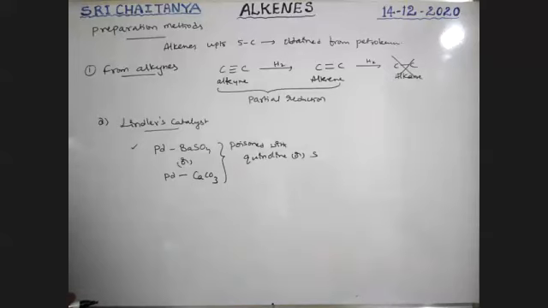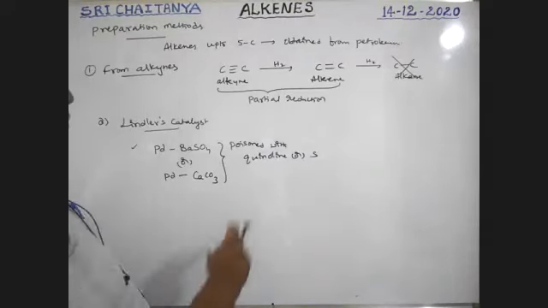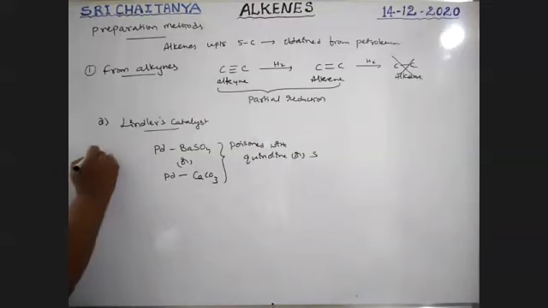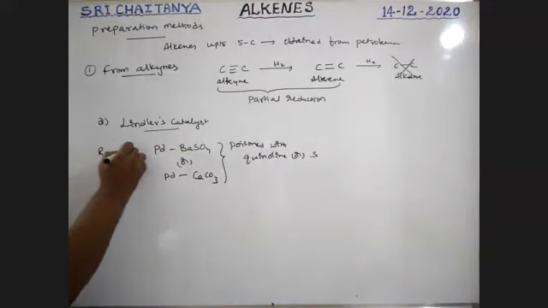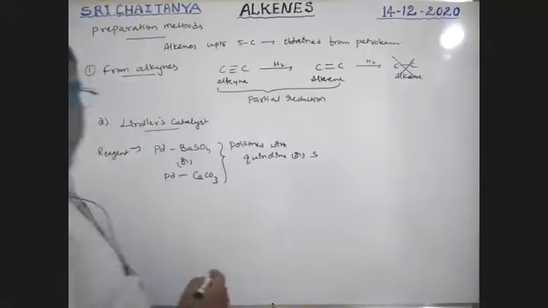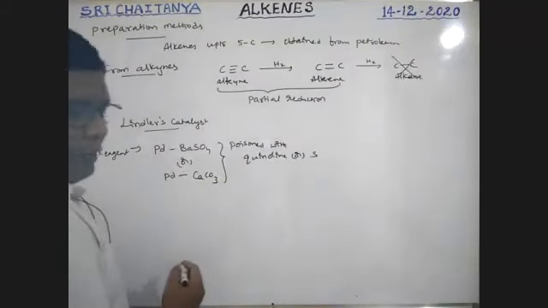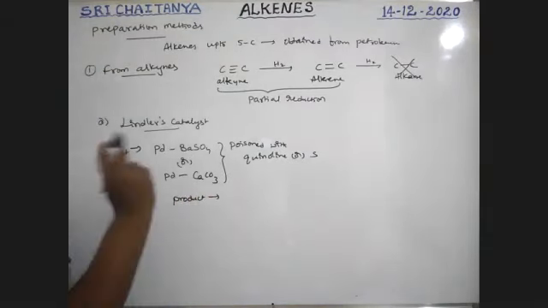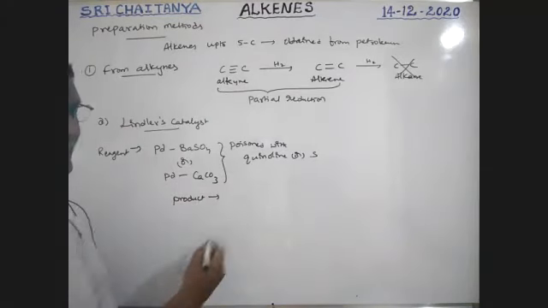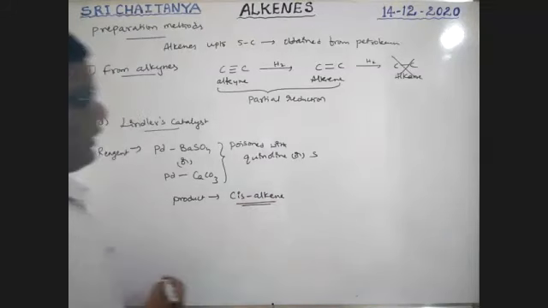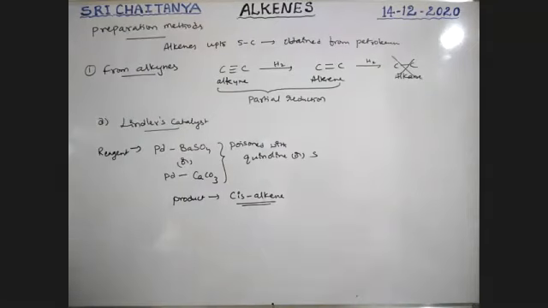Okay. So that is quinoline or sulfur. The reagent for this Lindlar's catalyst is this one. Very, very important. It is for partial reduction, boys. Only one H2 is there. Here, the product is cis alkene, boys. Cis alkene is the final product.